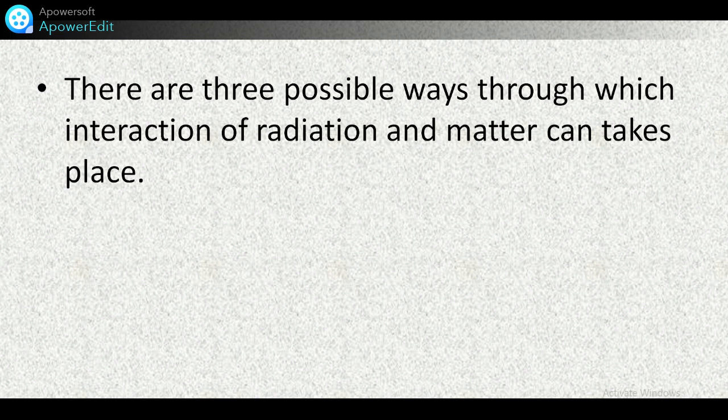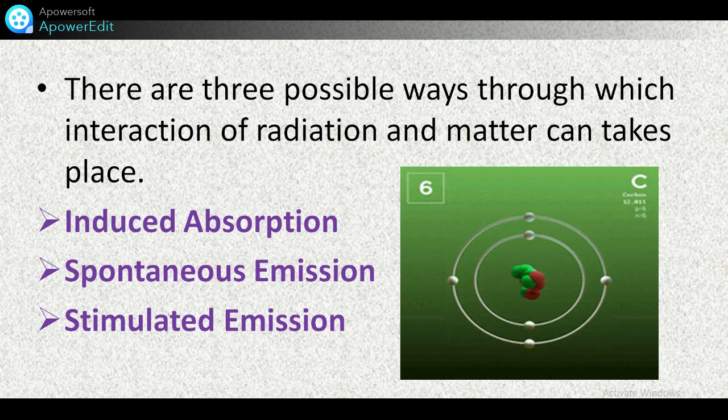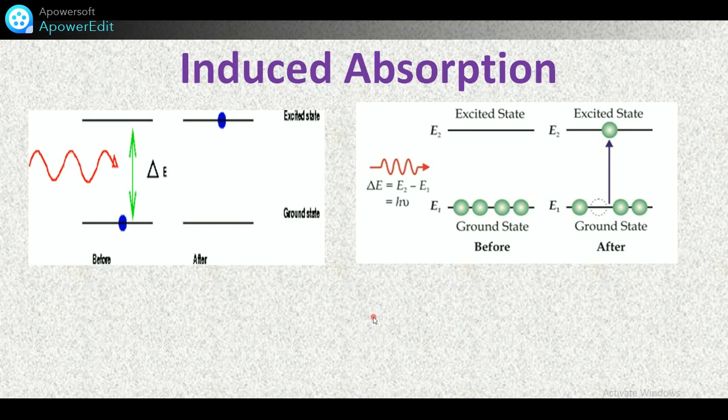There are three possible ways through which the interaction of radiation and matter can take place: induced absorption, spontaneous emission and stimulated emission. For this purpose, we are going to see the internal structure of the material and different orbits which have different energy levels. Now let's start with induced absorption.